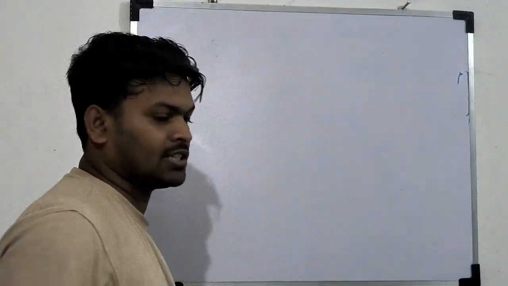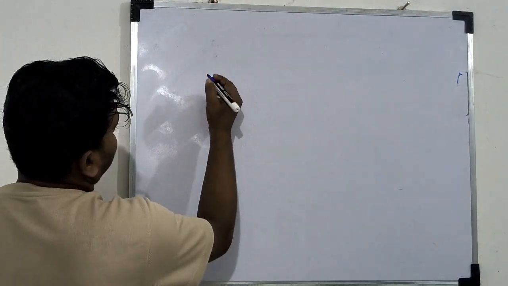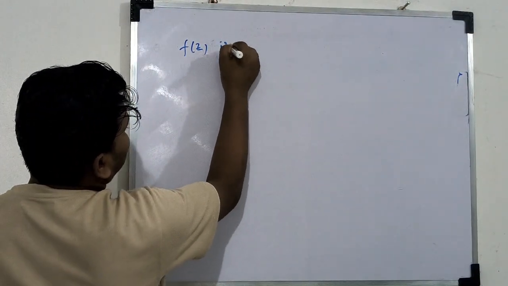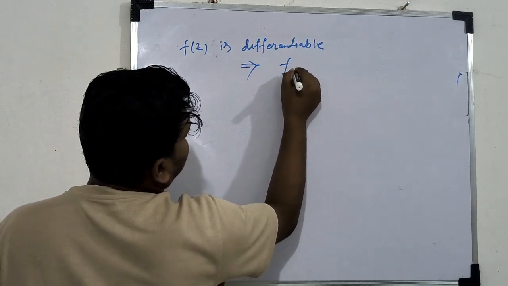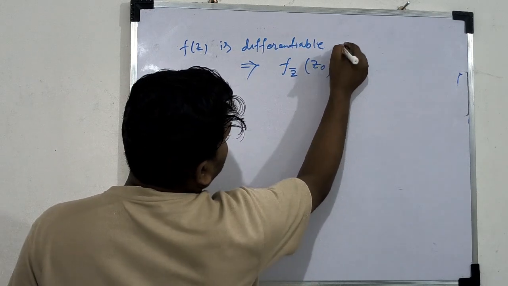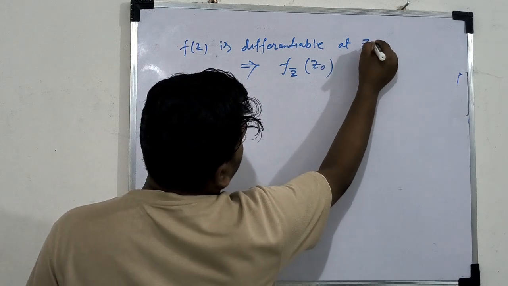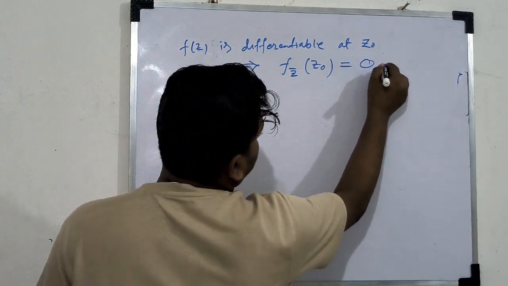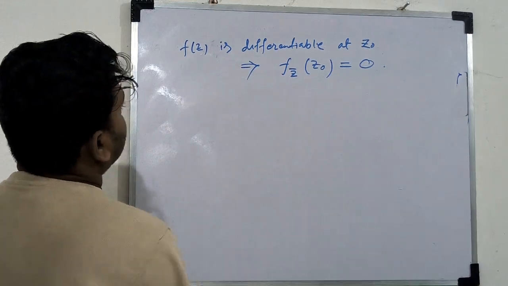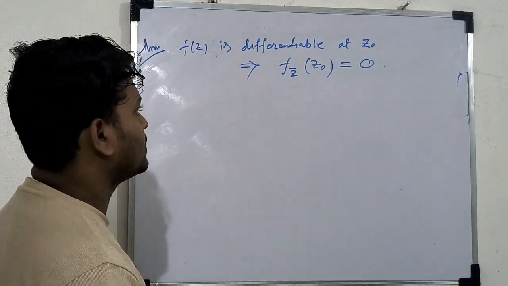I will give you some suggestions, and I have discussed that if f(z) is differentiable, then f_z bar at z0 is differentiable at z0, then f_z bar at z0 equals 0. This was a theorem, so this is very important.